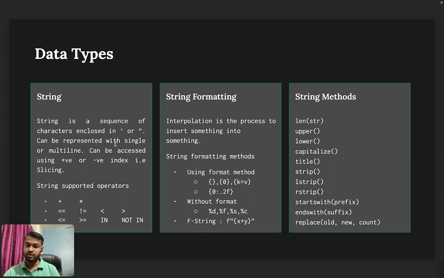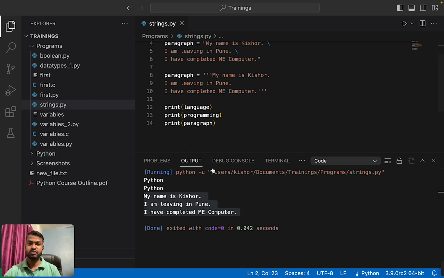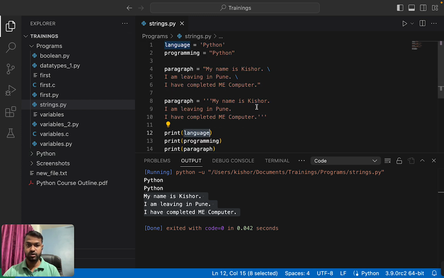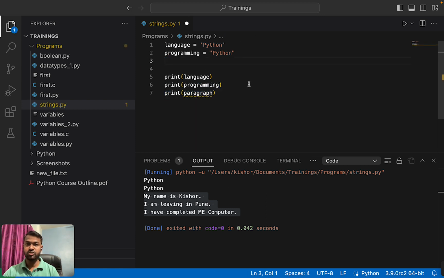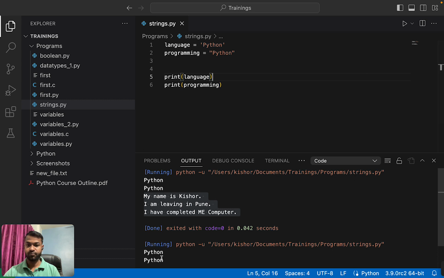String can be declared as a single line or multi-line, and it can be accessed by using positive or negative index. What does it mean? It means now I have declared here language. Okay, so I am removing this. Let's focus on only this language and programming variables. So language, if I use language, the whole word will be accessible, right?